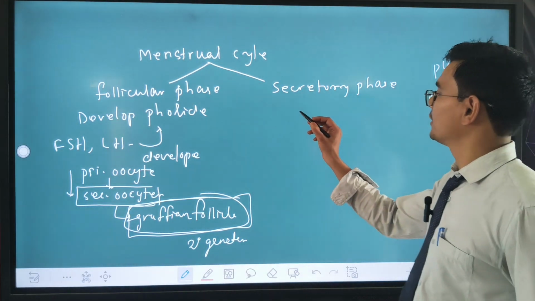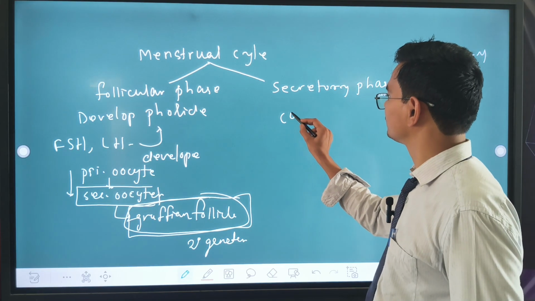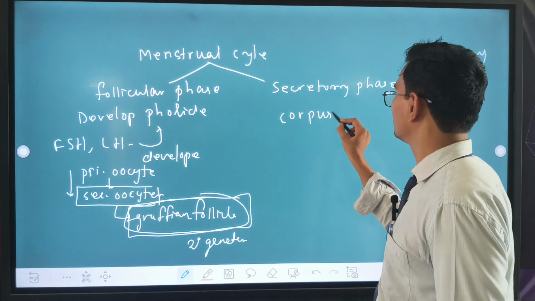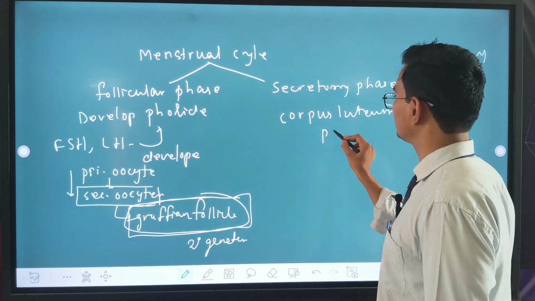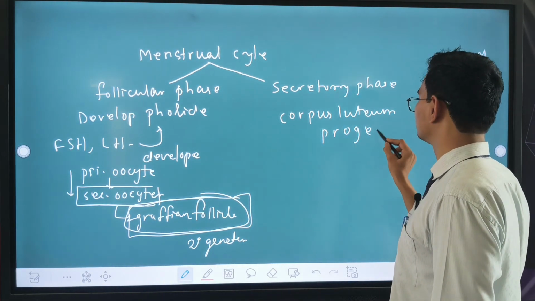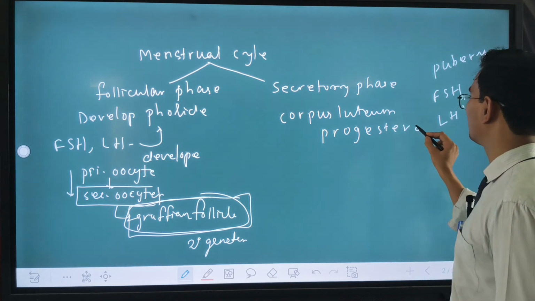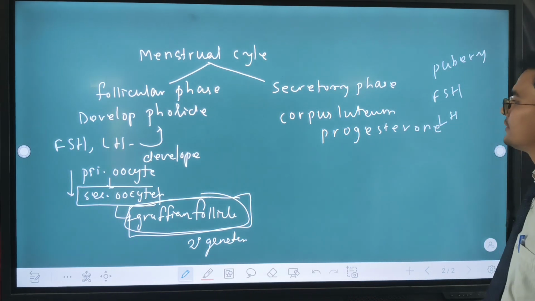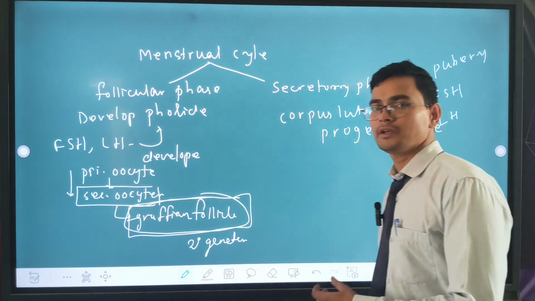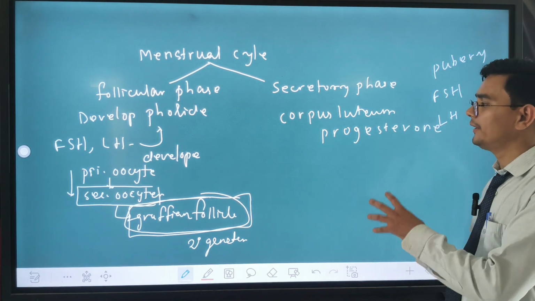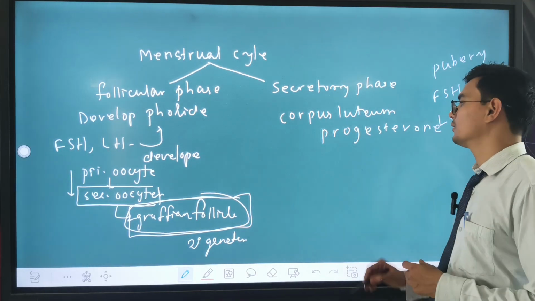Secretory phase means the corpus luteum secretes progesterone. What does the corpus luteum do? It secretes progesterone. The corpus luteum maintains the uterine wall.